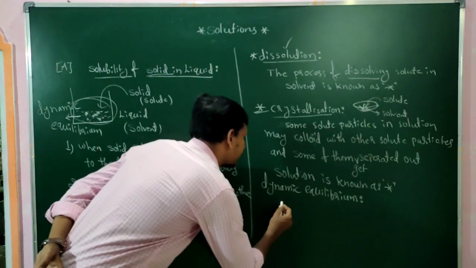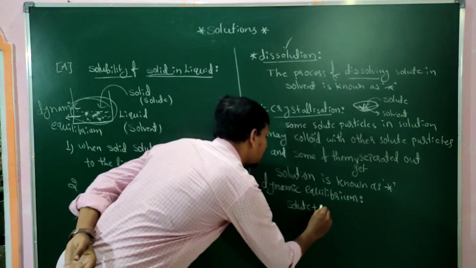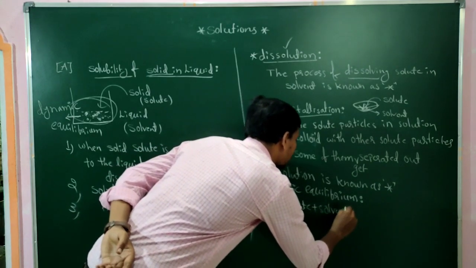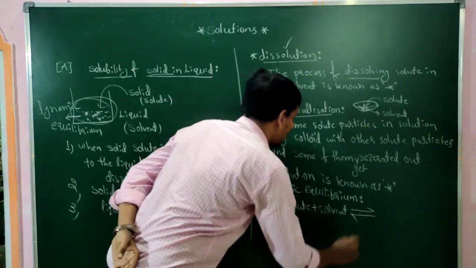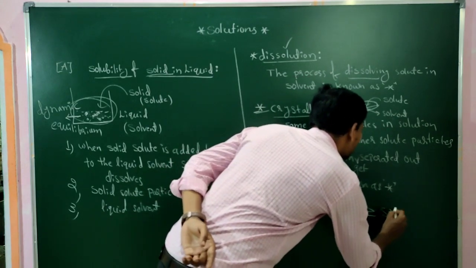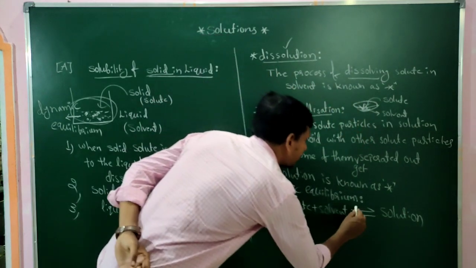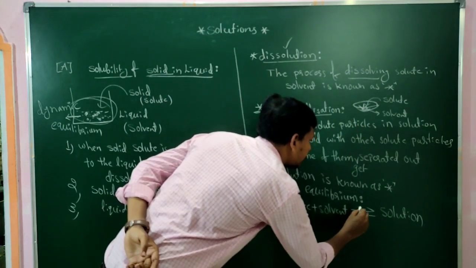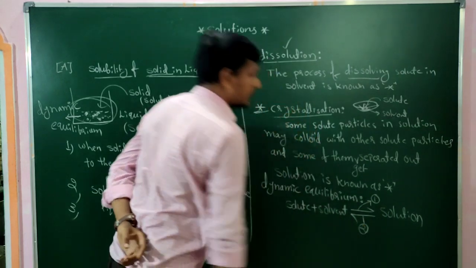Here, at that time the reaction: solute plus solvent gives rise to, this is the equilibrium symbol, solution. But here what happened? The first one is the dissolution. The second one is the crystallization.